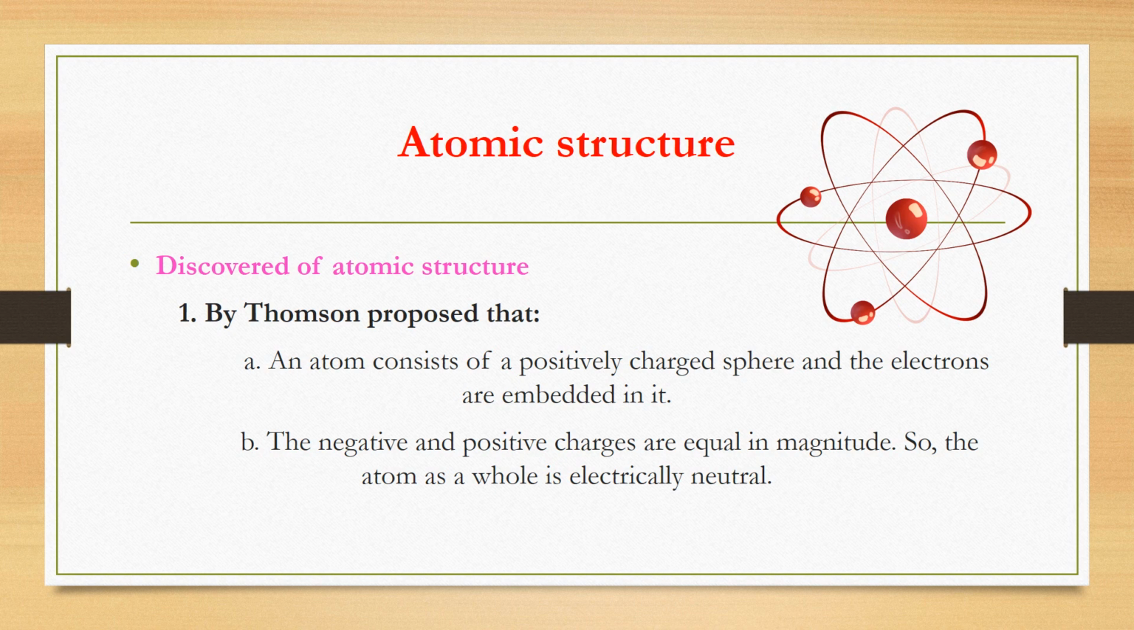Discovery of atomic structure. One, by Thomson, proposed that: A. An atom consists of a positively charged sphere and the electrons are embedded in it. B. The negative and positive charges are equal in magnitude. So, the atom as a whole is electrically neutral.